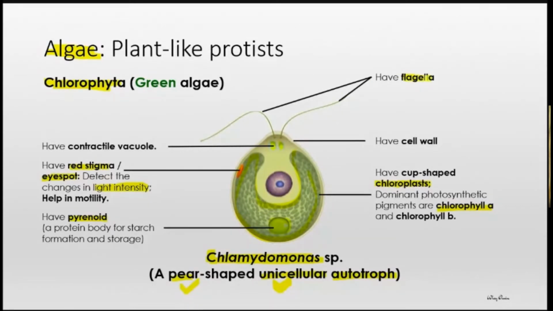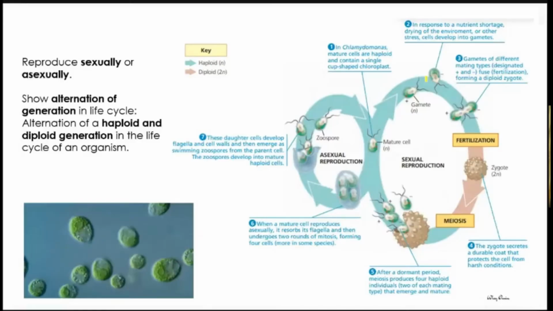Here are a pair of flagella found in the Chlamydomonas that help in their locomotion. Tolong mereka bergerak. Okay, now we look at here. So here is the GIF, showing you how the Chlamydomonas move in their habitat. Okay, bergerak dalam aquatic ecosystem dia. Okay, so flagella cannot be observed very clearly if we observe under the microscope because it's a very fine structure, but you can see how they move.